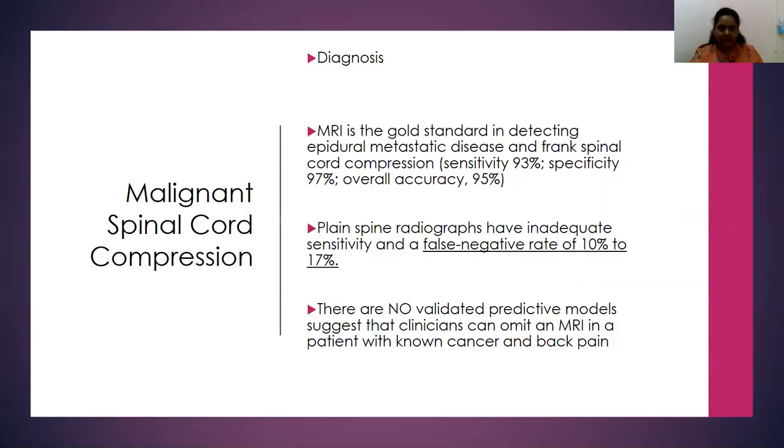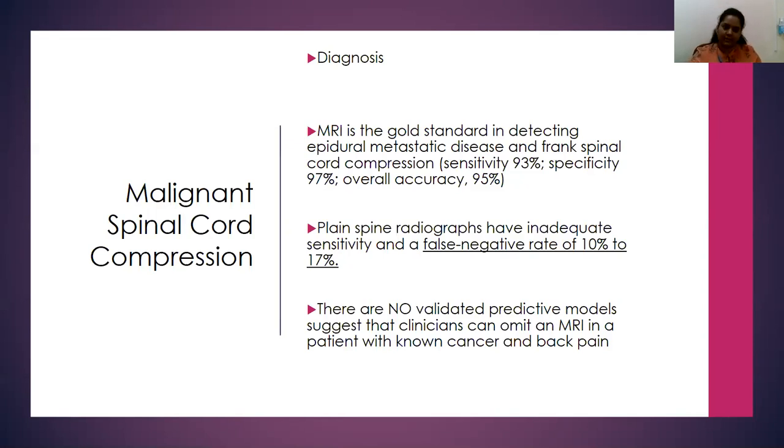So when we are evaluating further, we need to look at what the gold standard is, and what we have in different settings. Sometimes in a very small, resource-limited community setting, we don't have access to an MRI or CT scan machine. At least an X-ray would help us understand whether there's any fracture of the vertebrae, or any reduction in the height of the intervertebral disc space. If not, you have modalities like MRI available.